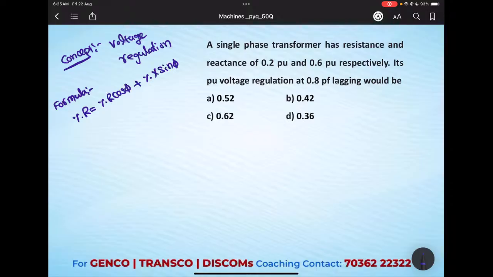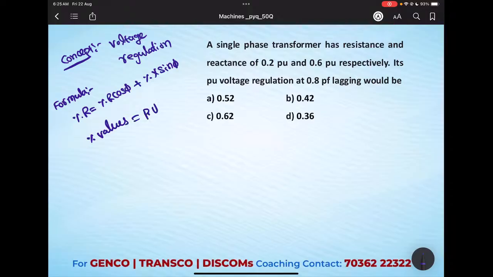This is the formula. From this formula, first of all, we need to know the terms. Sometimes they will give the values in percentage, sometimes in per unit. In this case, we can substitute directly. Actually here percentage values are equal to the per unit values.